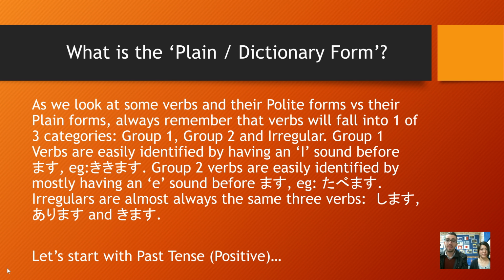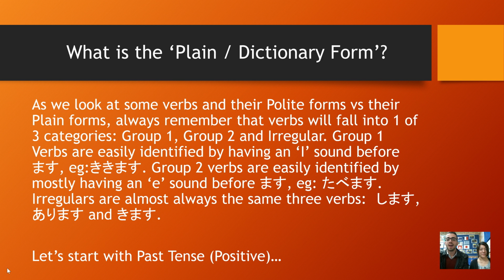As we look at some verbs and their polite forms versus their plain forms, always remember that verbs will fall into one of three categories: Group 1, Group 2, and irregular. Group 1 verbs are easily identified by having an i sound before masu. So for example, to listen, kikimasu. Group 2 verbs are easily identified by mostly having an e sound before masu. So for example, tabemasu. Irregulars are almost always the same three verbs: shimasu, arimasu, and kimasu. Do, to exist, and to come.